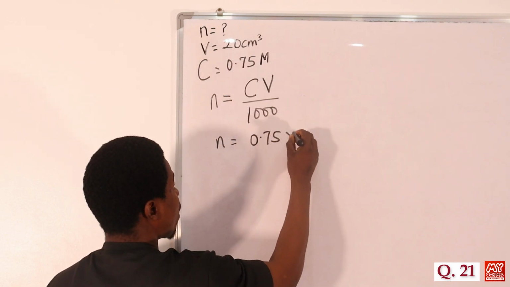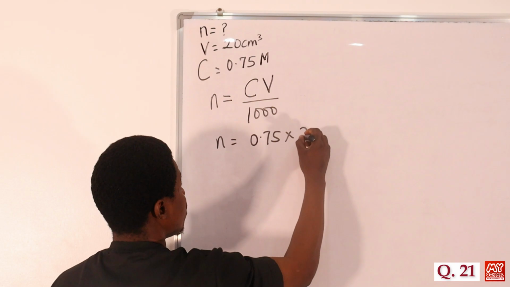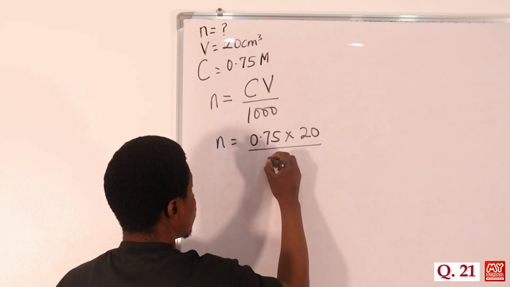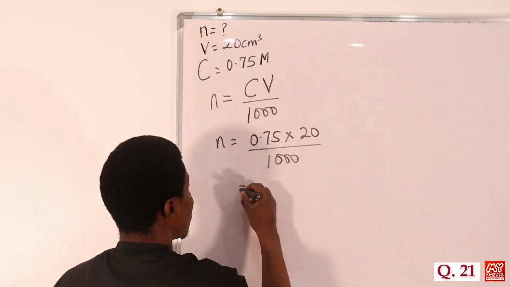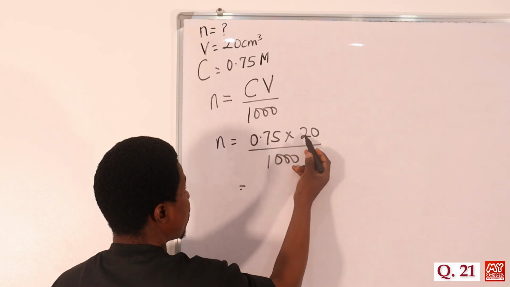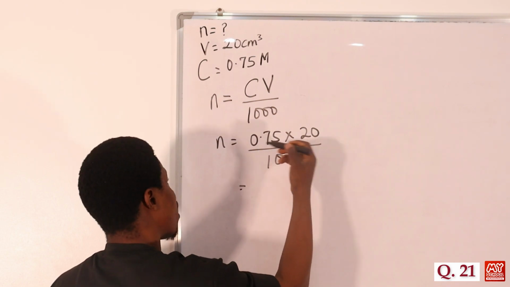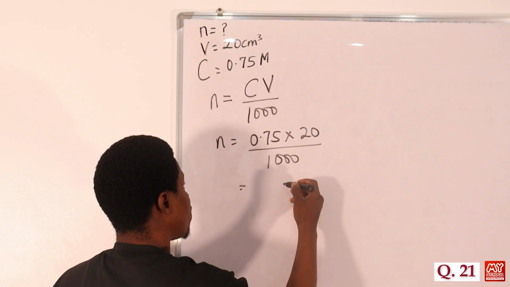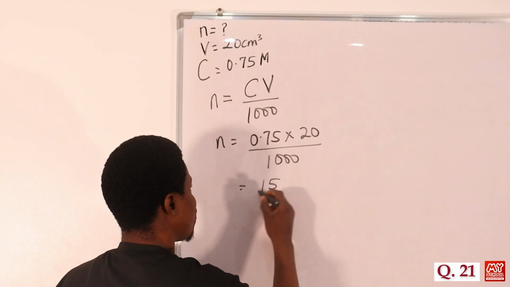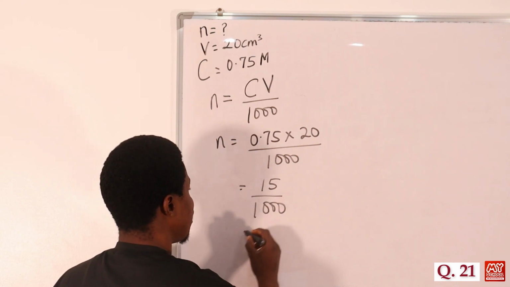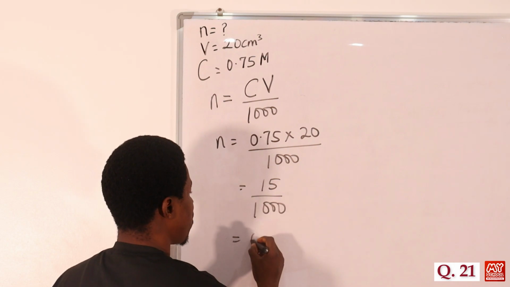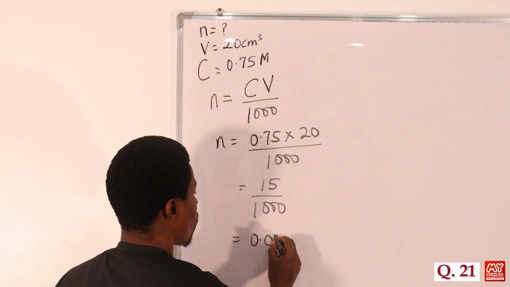multiplied by the volume, which was given as 20, divided by 1000. If you multiply 0.75 by 20, that should be 15, divided by 1000. If you divide this by 1000, you have 0.015.